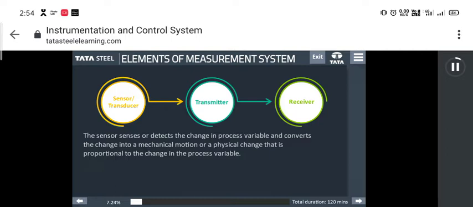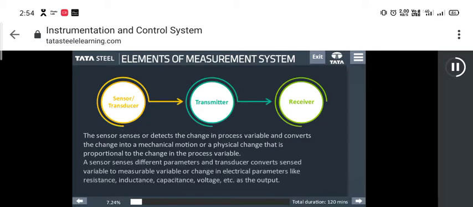The sensor senses or detects the change in process variable and converts the change into a mechanical motion or a physical change that is proportional to the change in the process variable. A sensor senses different parameters and transducer converts sensed variable to measurable variable or change in electrical parameters like resistance, inductance, capacitance, voltage, etc. as the output.